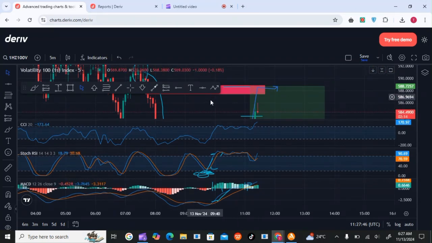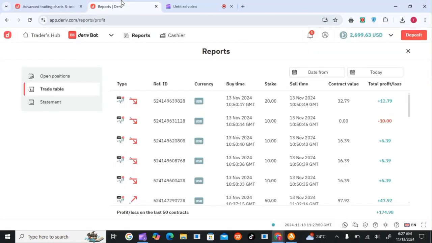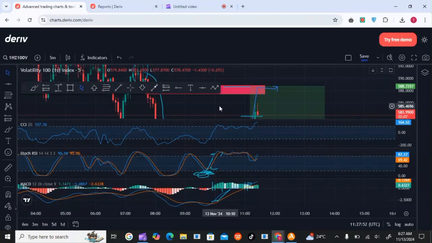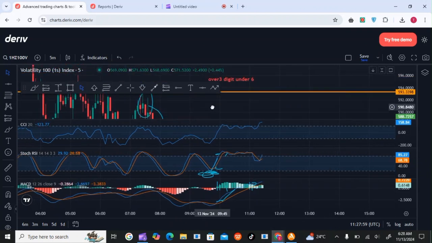So I told you if you were on MT5, this will be very good for you. Let's look at trading using the Deriv trader, where the profits are.